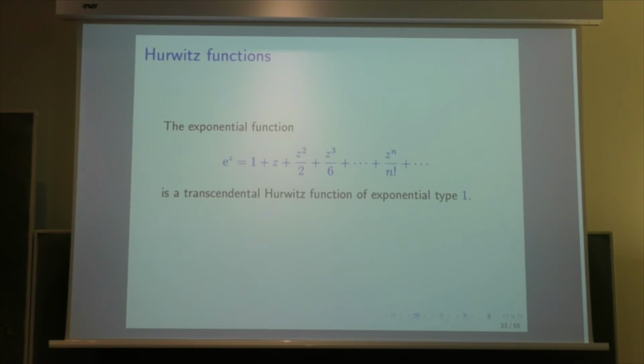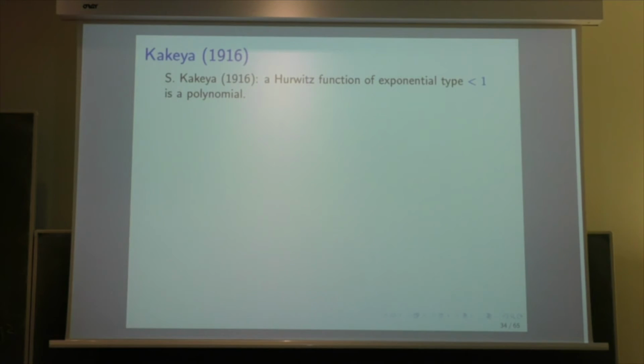And of course, the exponential function is a transcendental Hurwitz function of exponential type 1, by definition of the exponential type. We have Hurwitz functions by taking exponential of az, where a is an integer, and the exponential type now is the absolute value of a. A result similar to the result of Polya: Polya was in 1915, and now it is in 1916. Kakeya proved that the Hurwitz function of exponential type less than 1 is a polynomial. So it's very similar. Instead of log 2, now we have 1.